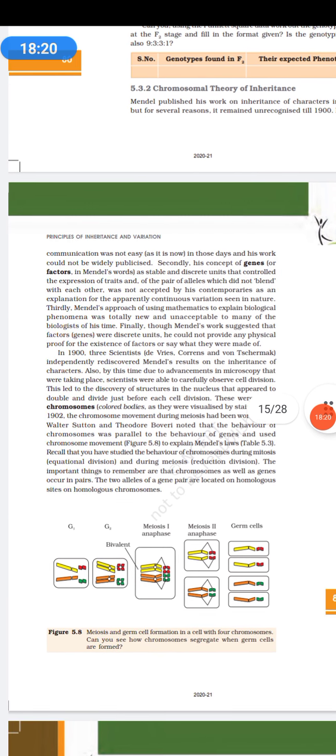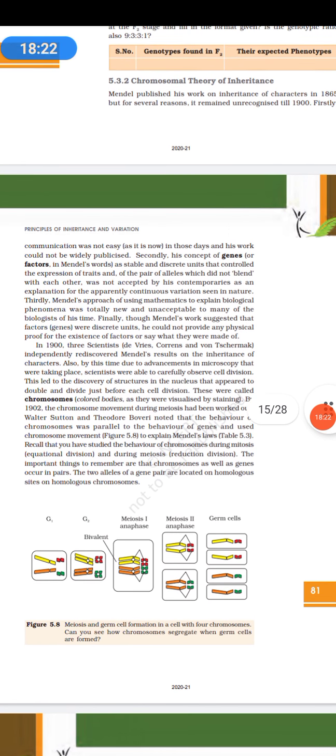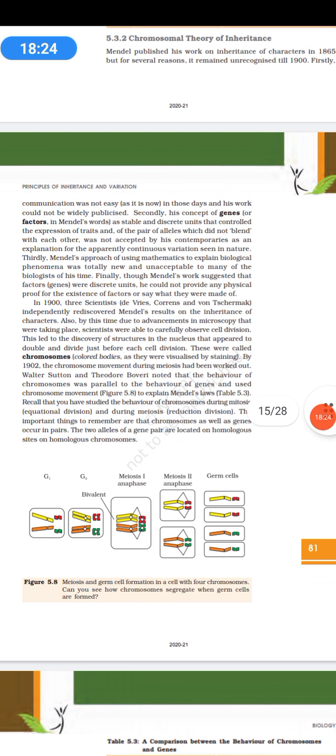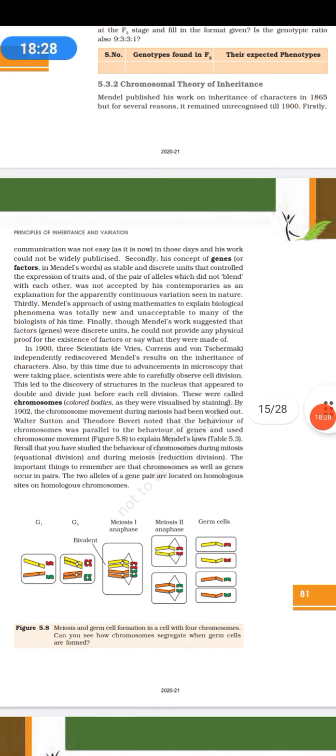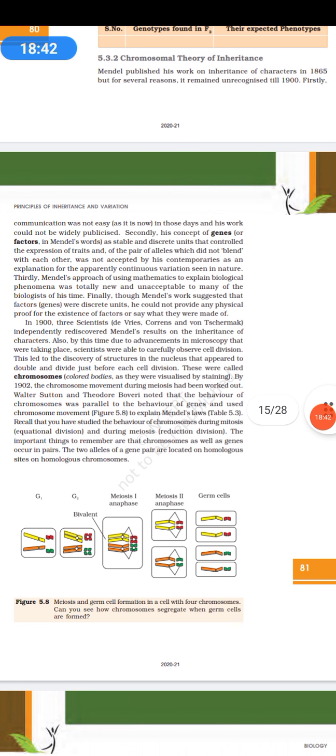Next, coming to the chromosomal theory of inheritance. What is the chromosomal theory of inheritance? Any inheritance that is taking place is taking place via the genes, which Mendel called factors.